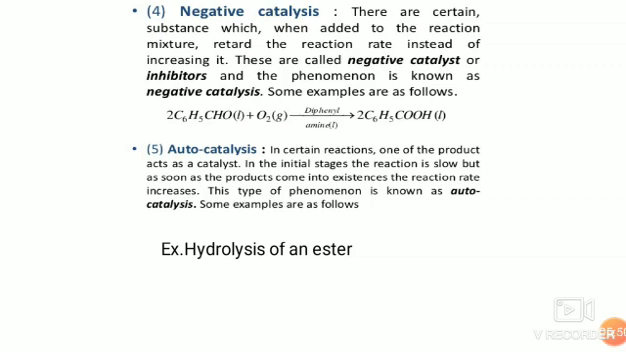The next type is autocatalysis. In autocatalysis, in a certain reaction, one of the products acts as a catalyst. In the initial stage, the reaction is slow, but as soon as the product comes into existence, the reaction rate increases. This type of phenomenon is known as autocatalysis. An example of this is the hydrolysis of an ester.